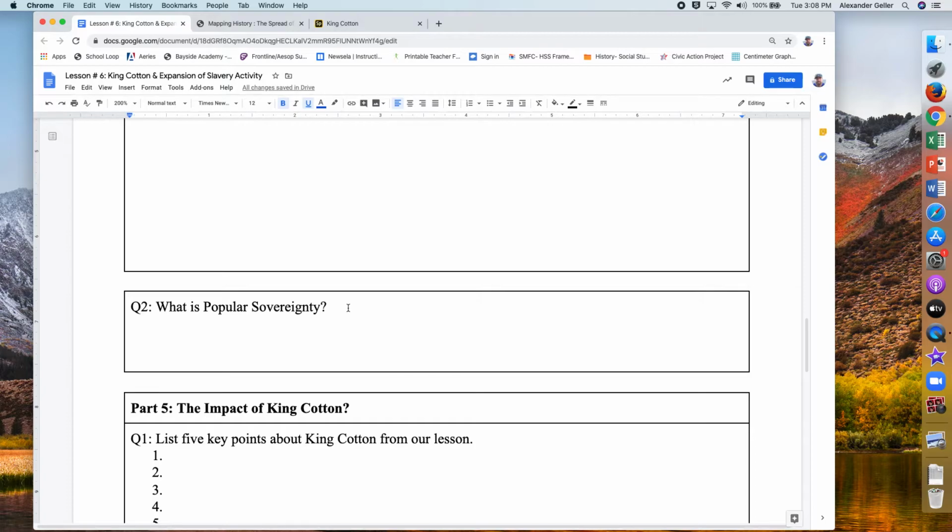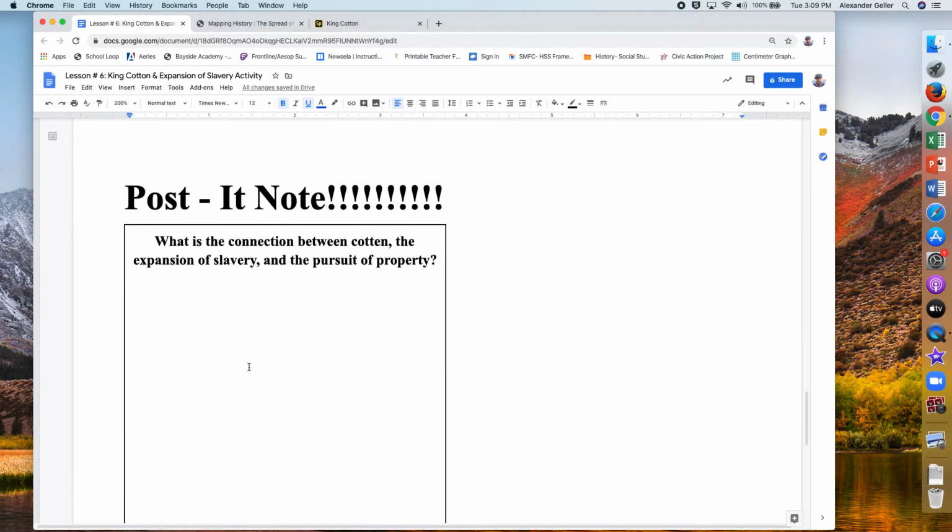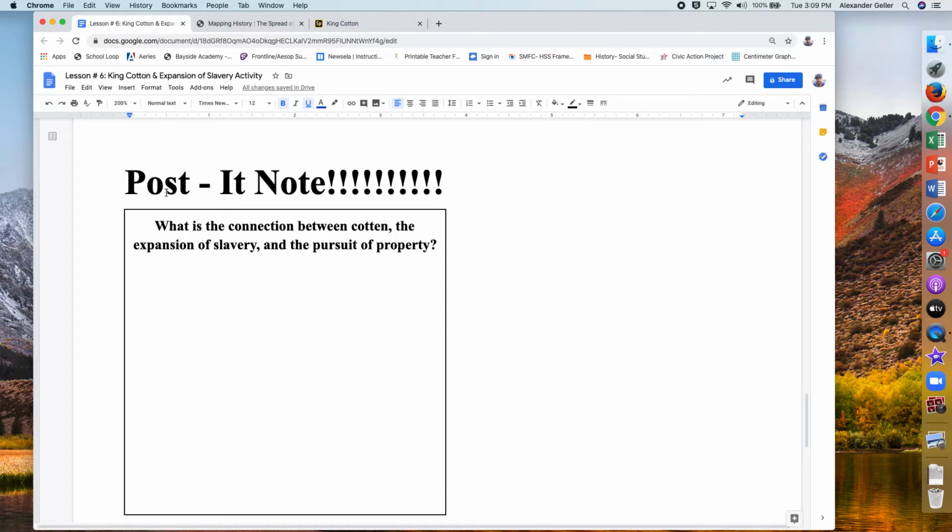Now, finally, when you're done, you don't need any more websites. You're going to do this question part 5. You're going to list 5 key points about King Cotton from our lesson. You're going to list these out. So again, everything in here is going to be done in complete sentences except for part 5. Now, when you scroll down, we're still doing our post-it notes. So what is the connection between cotton and the expansion of slavery and the pursuit of property? Now you should be able to easily answer within this box. If you need to expand it, you can.